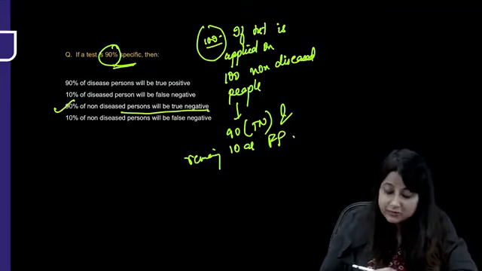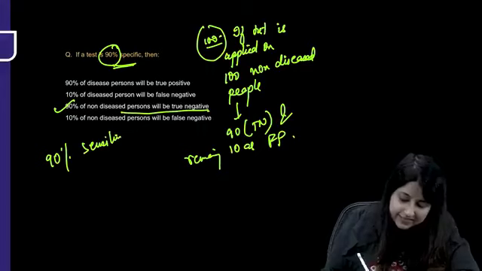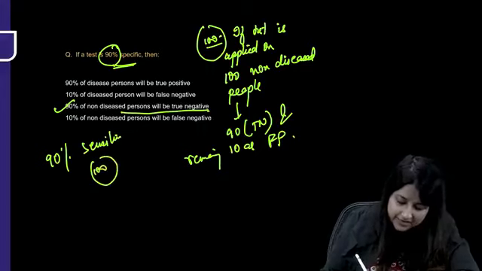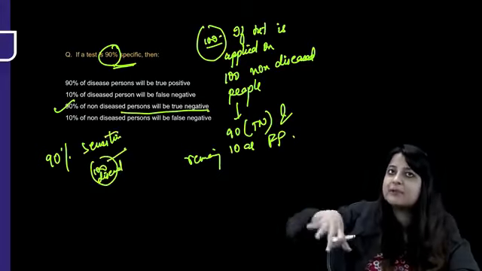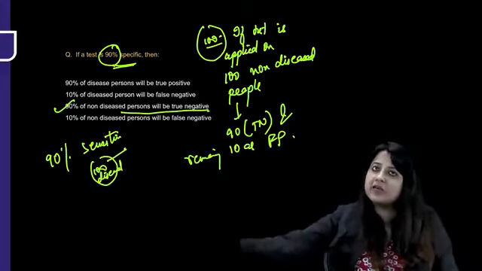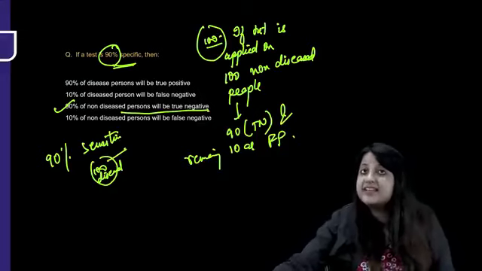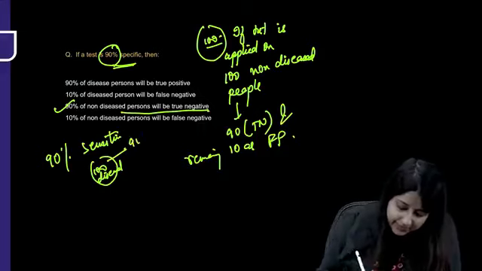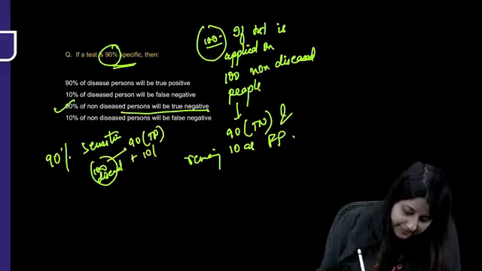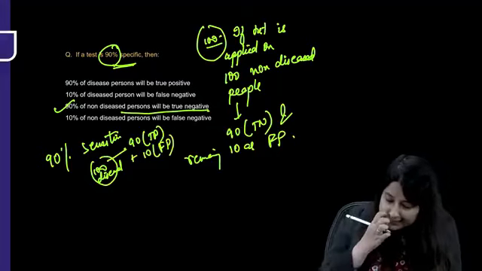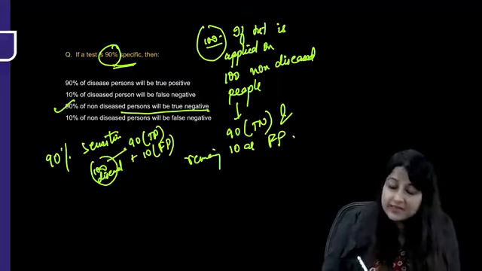But suppose the test was 90% sensitive. That means if the test is applied on 100 diseased people, sensitive means if the gold standard is applied on 100 diseased people, it will identify all the 100. So over here, if the test is applied on 100 diseased people, it will give me 90 as true positives and remaining 10 as false negatives. So 90% of diseased people will be true positive, that is the sensitivity.